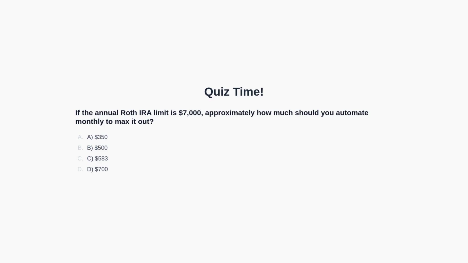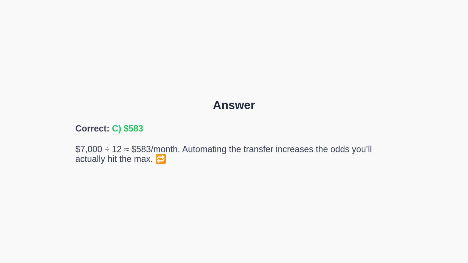Question: if the annual Roth IRA limit is $7,000, approximately how much should you automate monthly to max it out? Options: A. $350. B. $500. C. $583. D. $700. You may pause the video now to think about the answer. We will discuss the answer in the next section of the video. The correct answer is C.